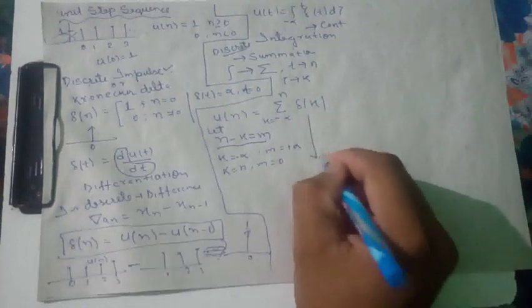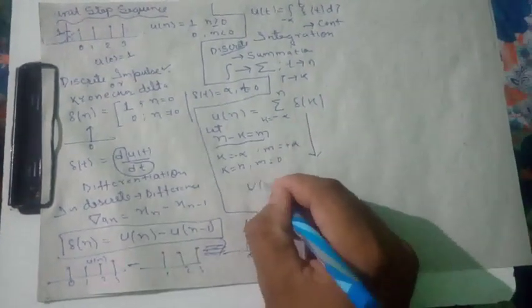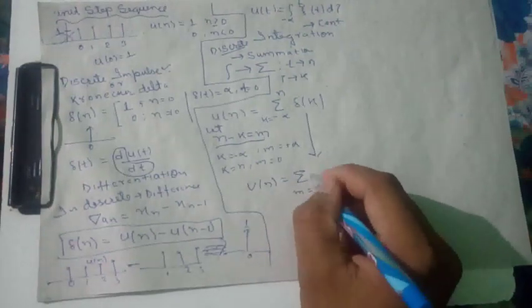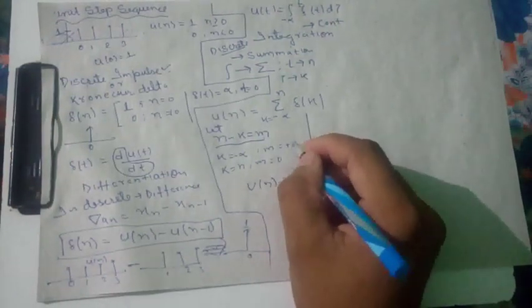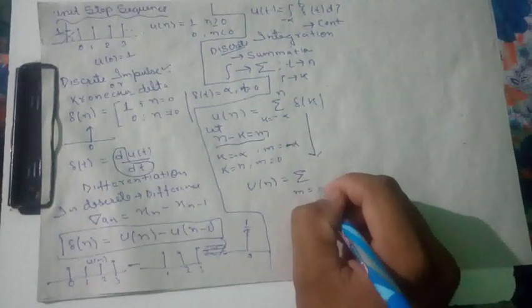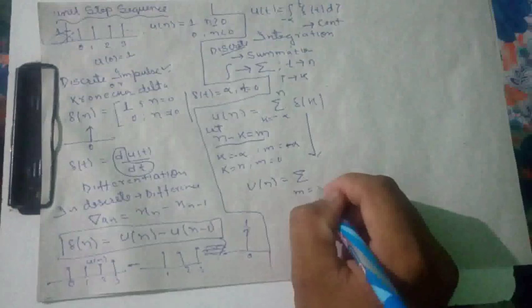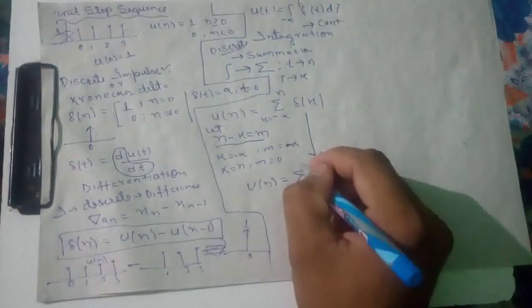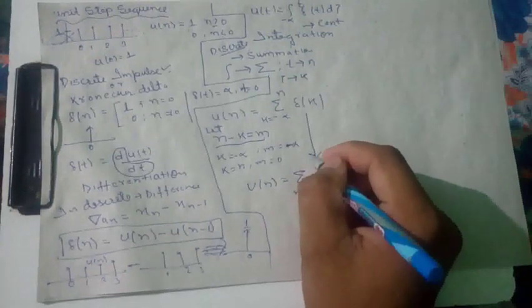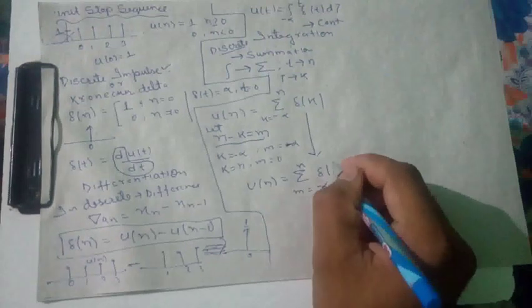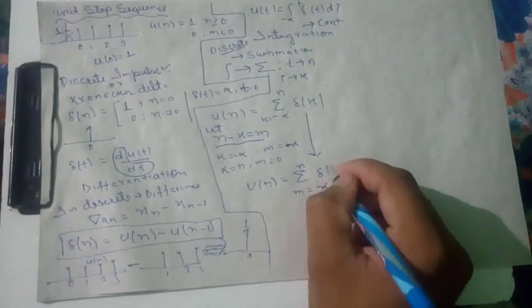So we can write this as u of n equals summation from m equals minus infinity to n, of summation of k equals n minus.